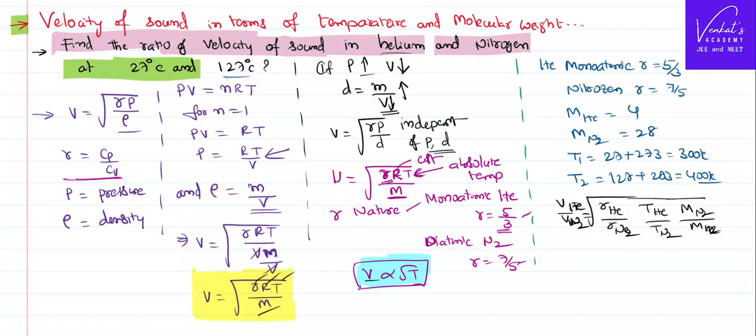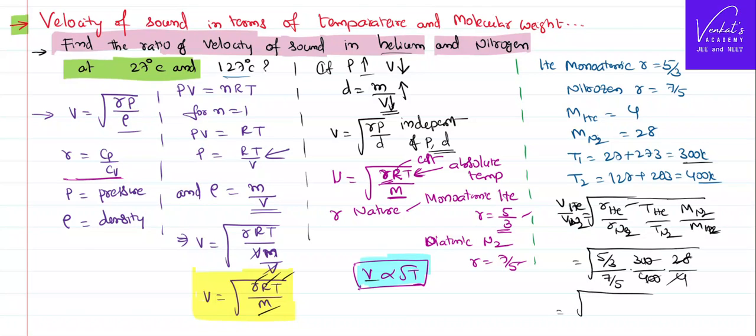These are the data that we need to substitute. Helium is monatomic, gamma is 5 by 3. Gamma of nitrogen is 7 by 5. Temperature of helium is 300, by that of nitrogen, 400. Molecular weight of nitrogen is 28, by that of helium, equal to 4. So you can simplify this and find an answer for that.